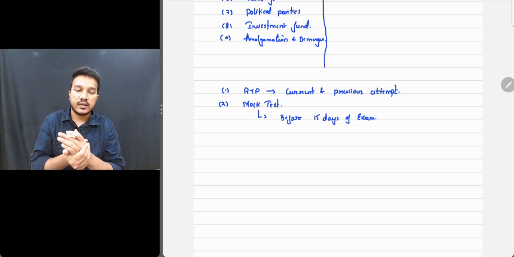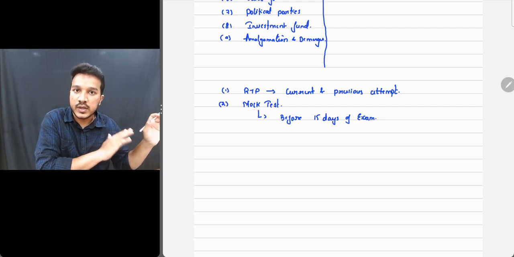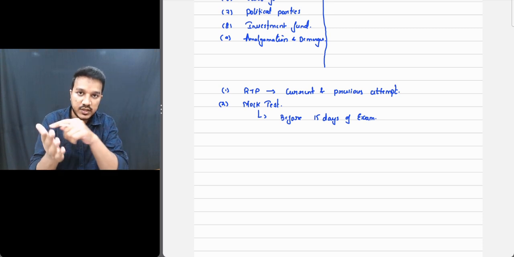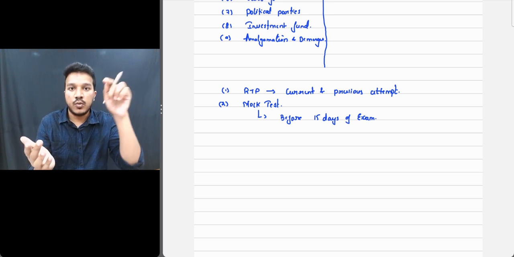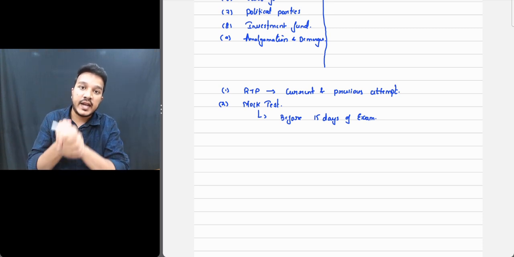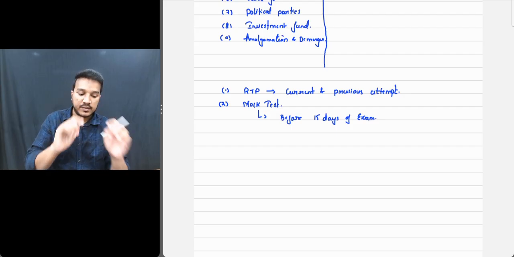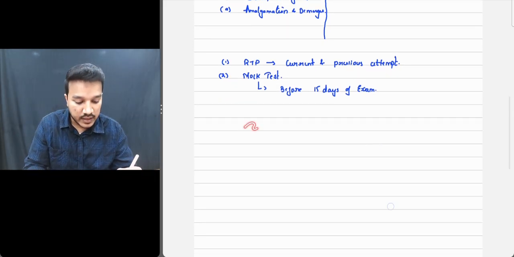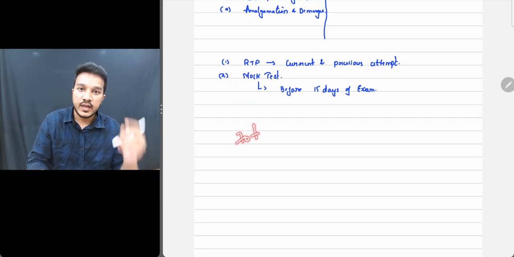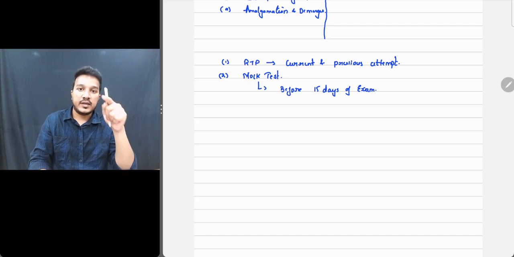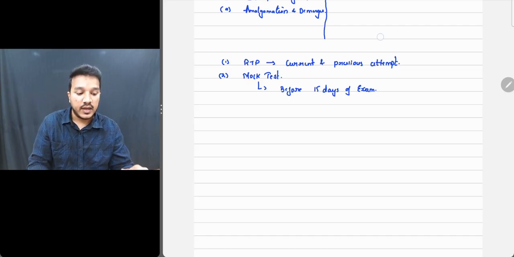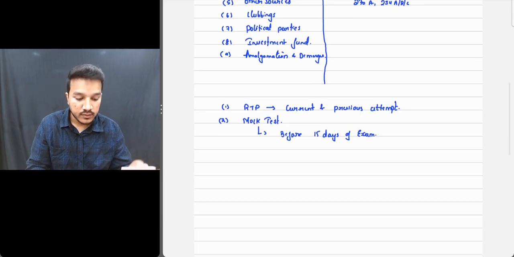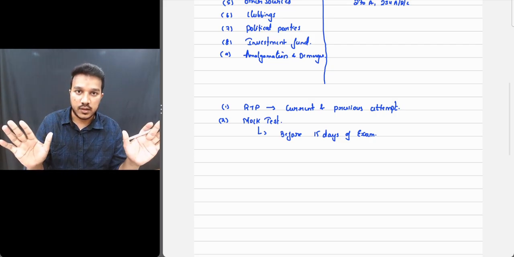अब मॉक टेस्ट कैसा लिखेंगे? सपोज इफ यू आर राइटिंग टुमारो एट 2 o'clock, यू हैव टू सिट विद द सब्जेक्ट टुडे completely and tomorrow till 2 o'clock and finish off the entire syllabus. And I'm saying अगर entire syllabus नहीं हुआ, at least target to finish 70% and write an exam. Very important, very important.